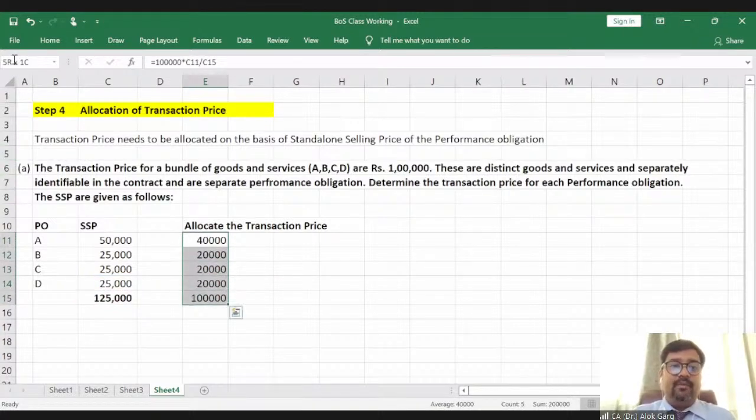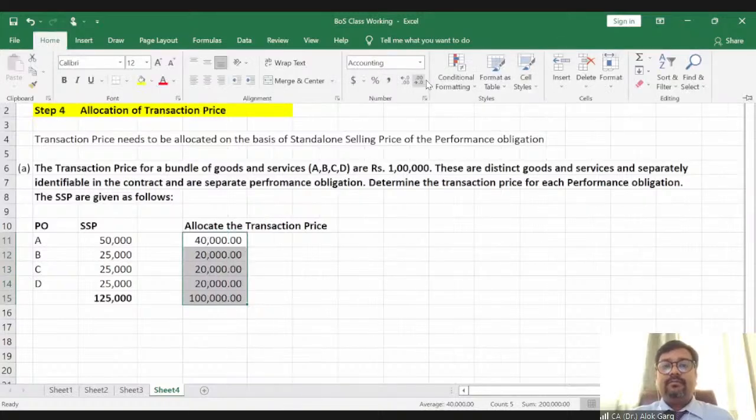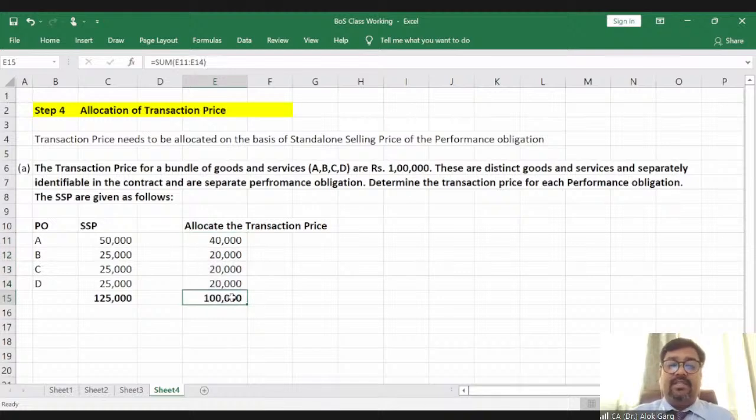And if you see, you will find that this 25,000 rupees discount has also been allocated in this particular bundle. Do we need to calculate this discount, or do we need to put any accounting for this discount? Answer is no. Your transaction price is 1 lakh rupees, and of course revenue has to be recognized at net of the discount only, right? You have seen that revenue has to be recognized net of discount. So in this case, the transaction price has been allocated on the basis of standalone selling price of the performance obligations, right?